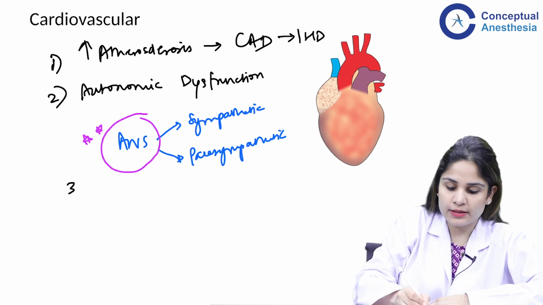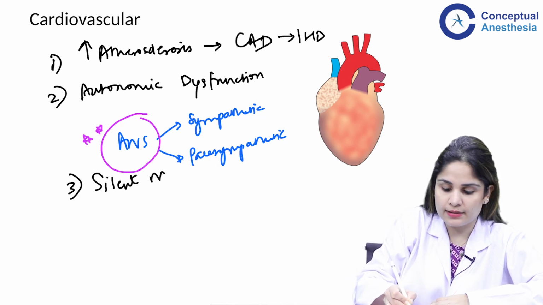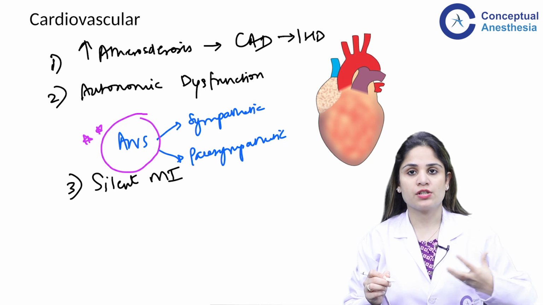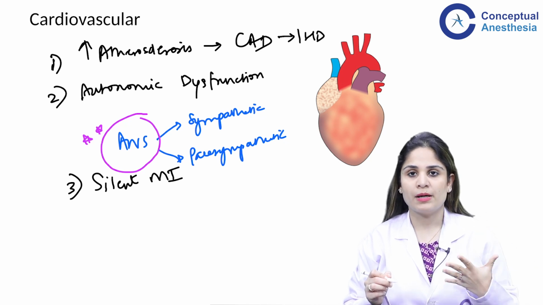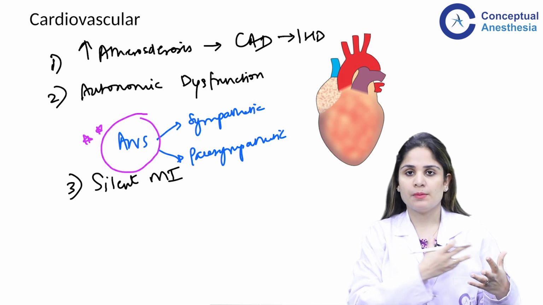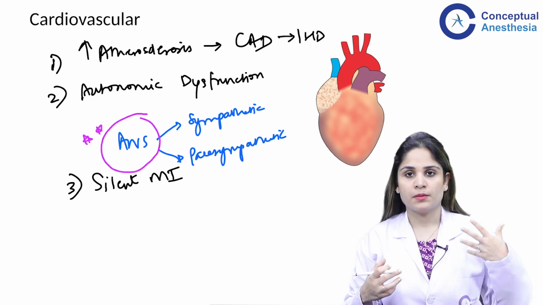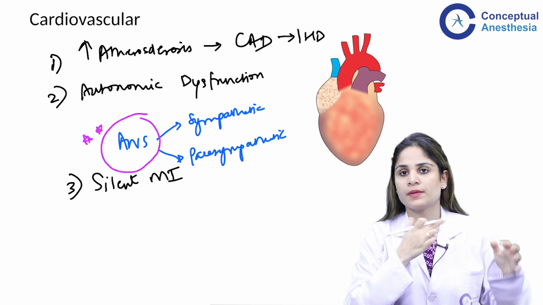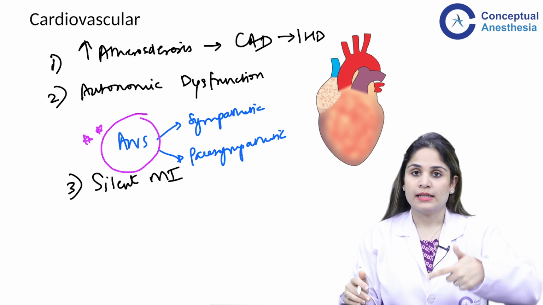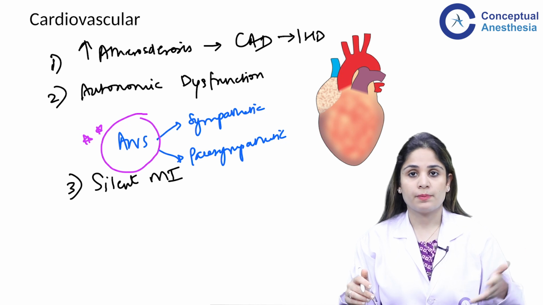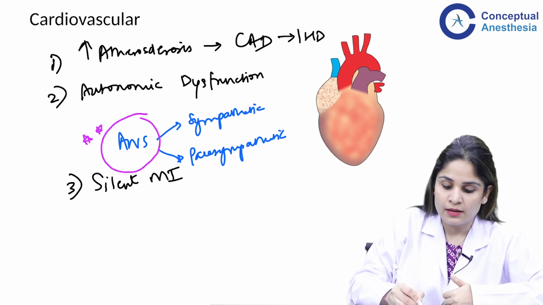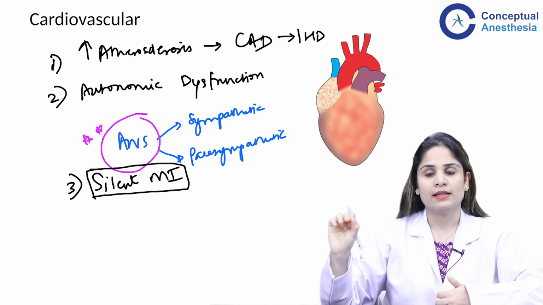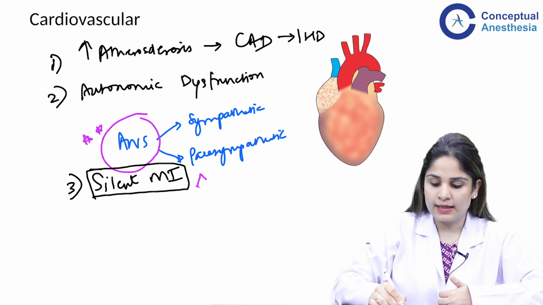The other problem with autonomic dysfunction is that I can get a silent MI in these patients. Silent MI means usually when ischemia is developing in the heart, when the patient is having myocardial infarction, the sensation is carried by the sensory afferents and the patient feels a constricting type of pain in the left side of the chest, in the jaw and in the left arm. But in diabetic patients with autonomic neuropathy, this is not felt. So they do not end up giving any symptoms and directly you will see ECG changes and hemodynamic instability. That is called silent MI.